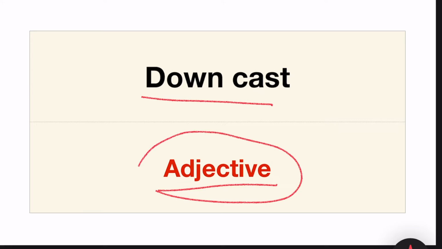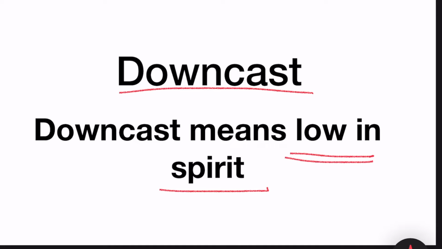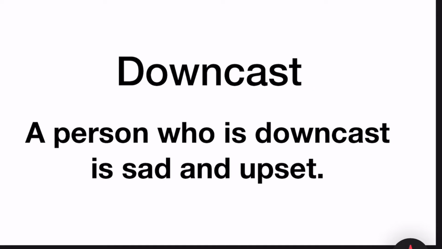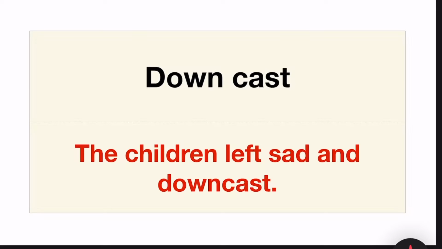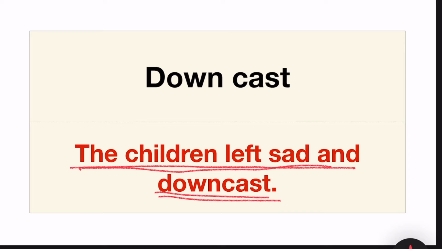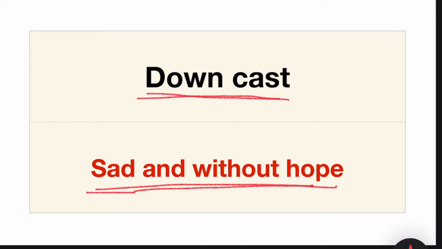An adjective is a word which describes a noun. Downcast means low in spirit. A person who is downcast is sad and upset. Look at the example. The children left sad and downcast. Downcast means sad and without hope.